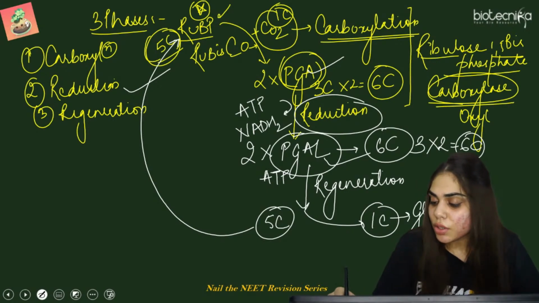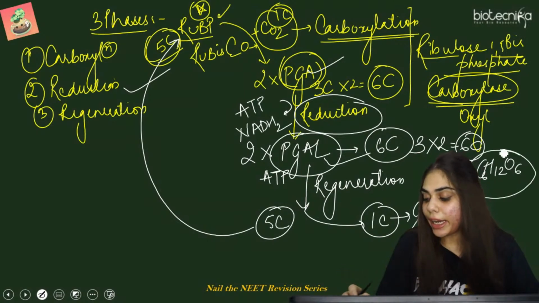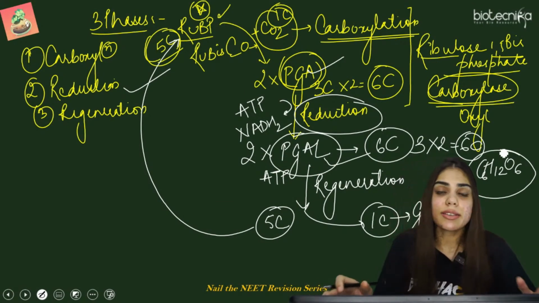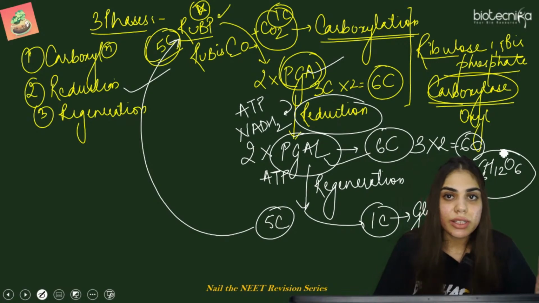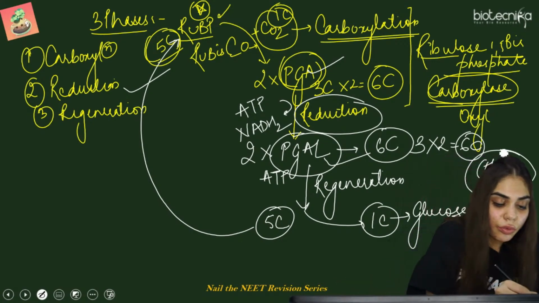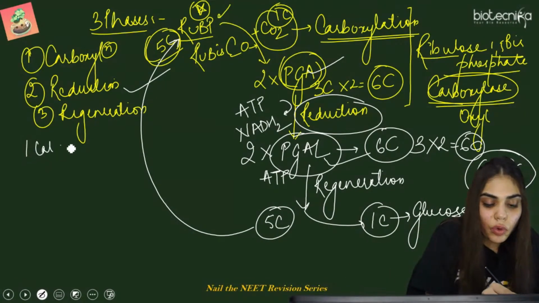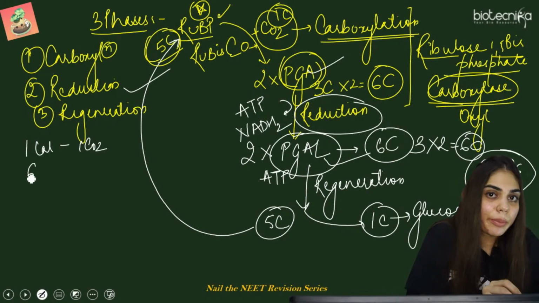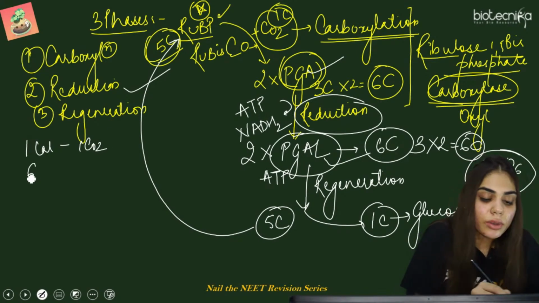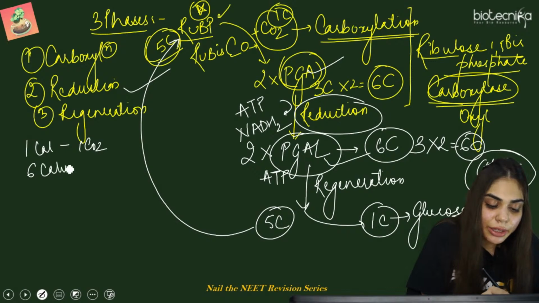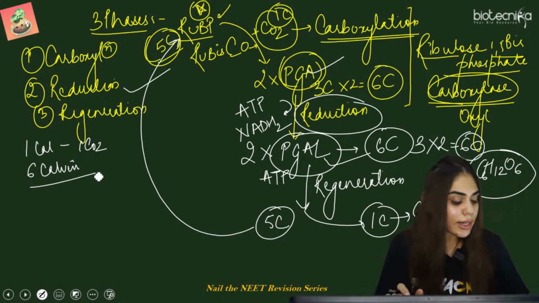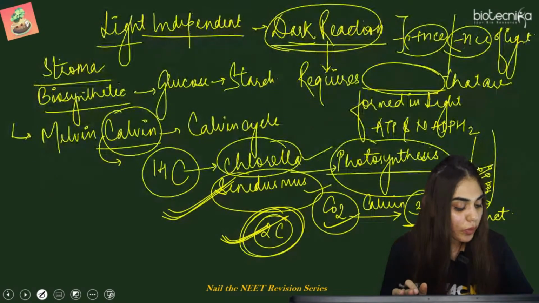But in glucose we have 6 carbon. तो जब एक कार्बन के लिए एक Calvin cycle चल रहा है, then 6 कार्बन के लिए 6 Calvin cycles will run. For 1 Calvin cycle, 1 CO2 is accepted. So for 6 molecules of carbon or for 1 glucose molecule, 6 Calvin cycles will run. इतना समझ में आया? Now we'll understand how this is happening.